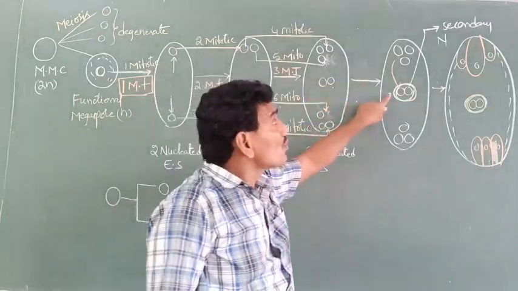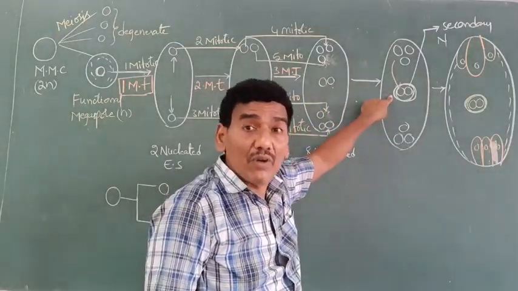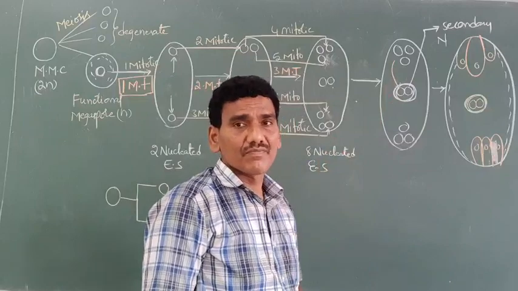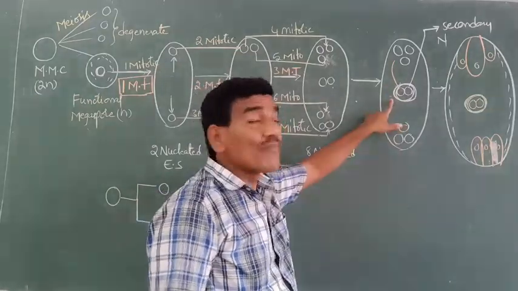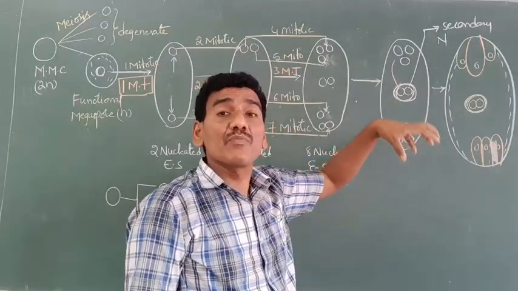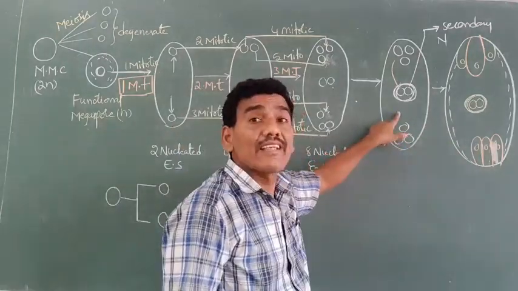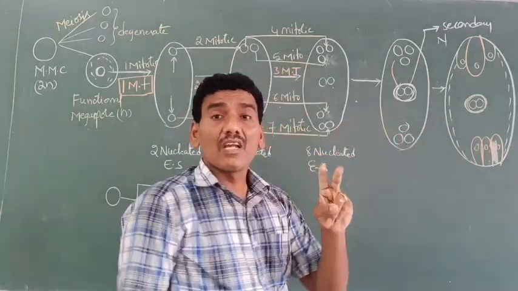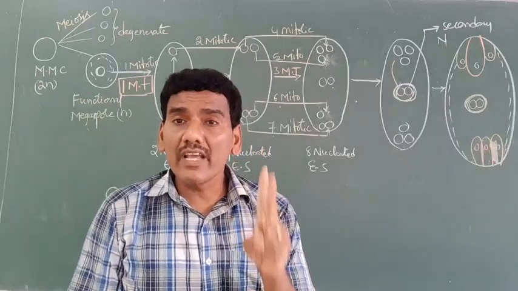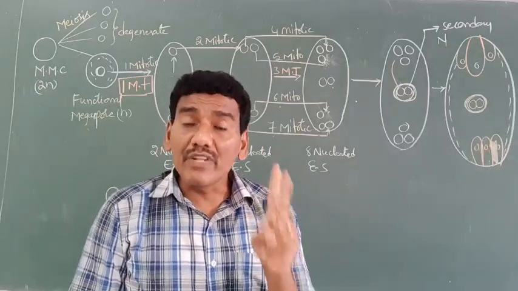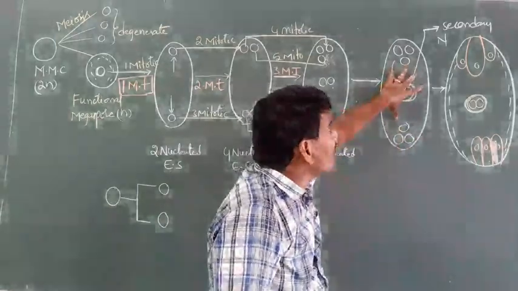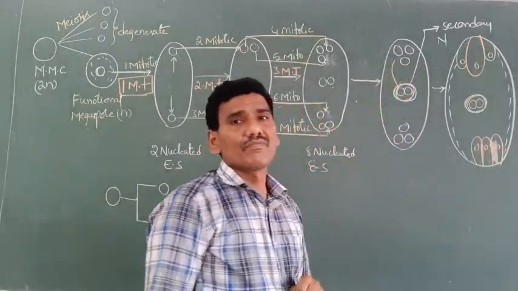The polar nuclei combine together to form the secondary nucleus. After formation, the secondary nucleus, the 2 polar nuclei fused, is located within the central cell. This is known as the central cell.